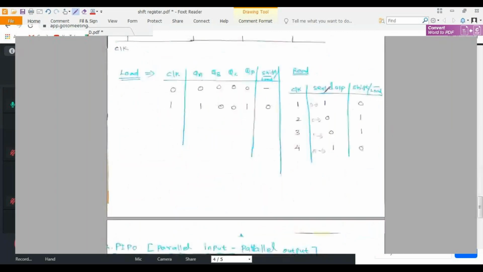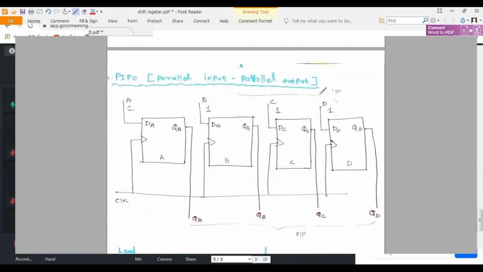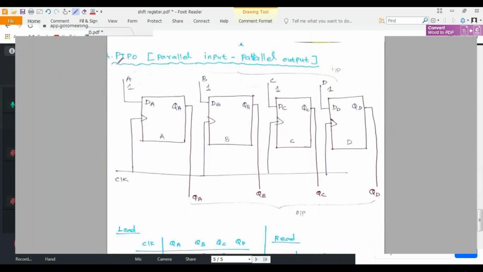So next we are going to see the last one, PIPO, I mean parallel input, parallel output. This is the last concept.